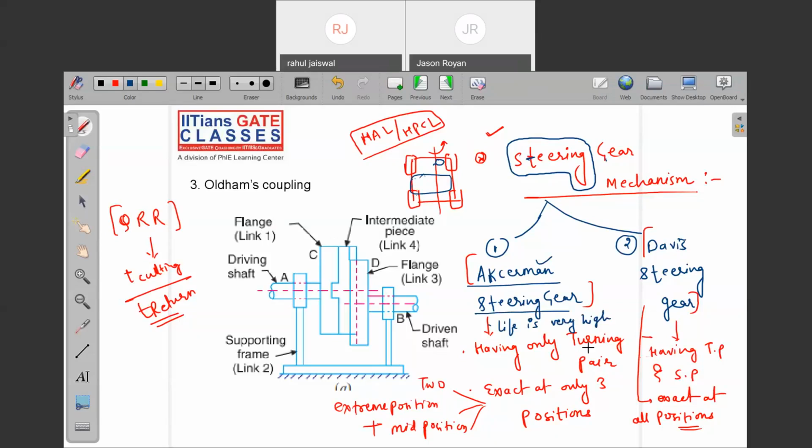Because it has only turning pair. You know who has more life, turning pair or sliding pair? In a sliding pair, due to rubbing, friction will generate heat. If friction generates heat, the chances of wear and tear will be more, so the life will be less. So note down here, for Davis life is very less. So these are the three points which are important for the Ackermann and Davis steering gear mechanisms. Are you noting down or is it over?